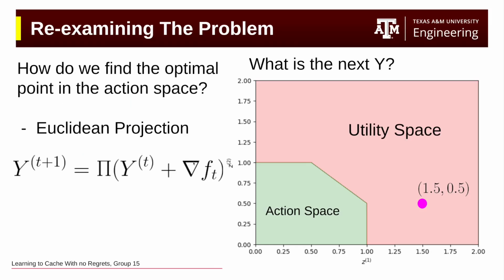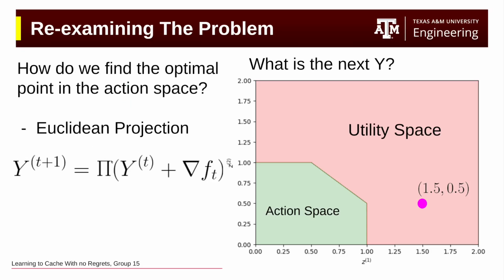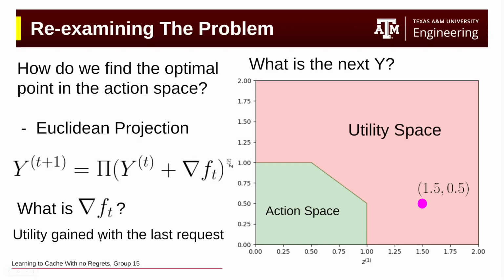So if we write this problem as a formula, here's another tidbit. Even though here we are keeping a counter with z, once we project it down to the action space, we can replace that utility vector with the action vector because it contains the same information, and it's essentially just like a normalized version of that. So we'll replace that z with an older version of y, and we have the utility vector, and we're going to add our gradient, which is just the utility gained with the last request,